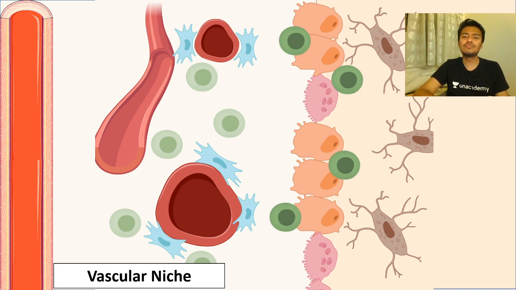So imagine there are two colonies inside the bone marrow. One is near the blood vessels, one is near the endosteal cells. So they would migrate towards the vascular niche and get secreted into the bloodstream. From the bloodstream, they can migrate to several regions.